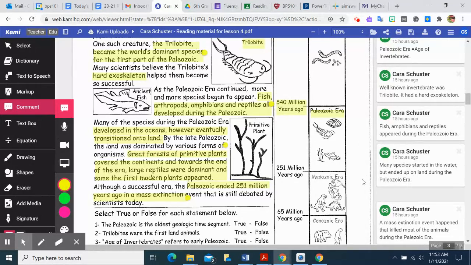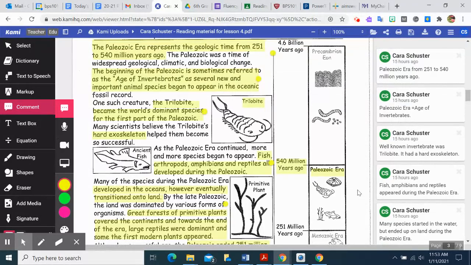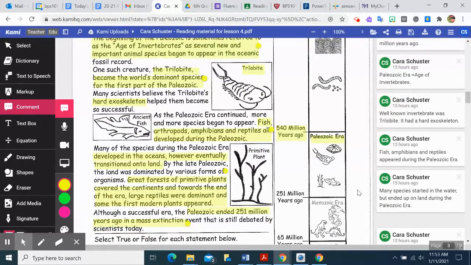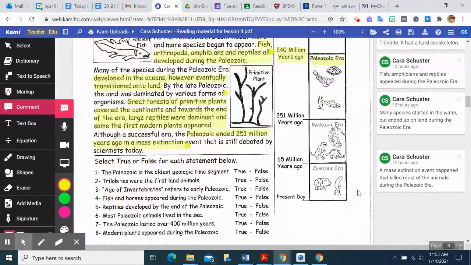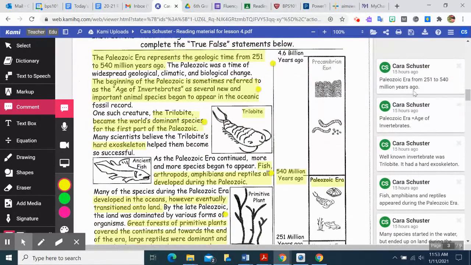And then also it will help you with your project, helping you to identify what are some of the main parts of this era. So some of the main ideas: it tells you the time period, 251 to 540 million years ago. It's the age of invertebrates. That's with bones, right?